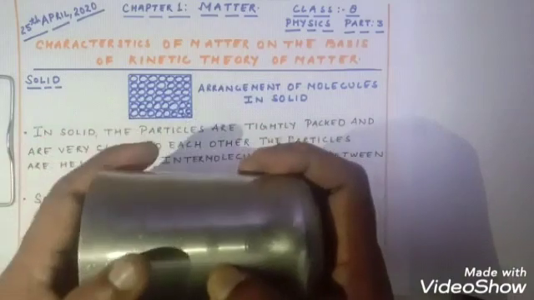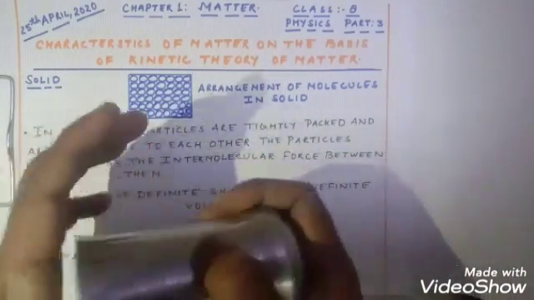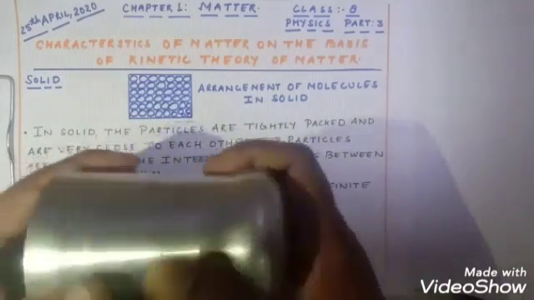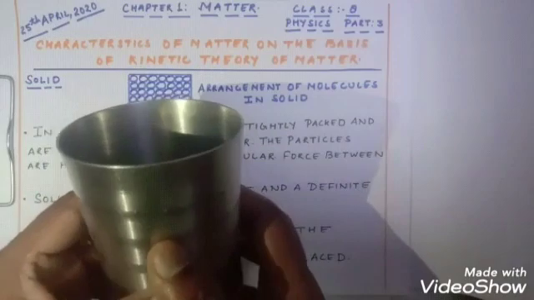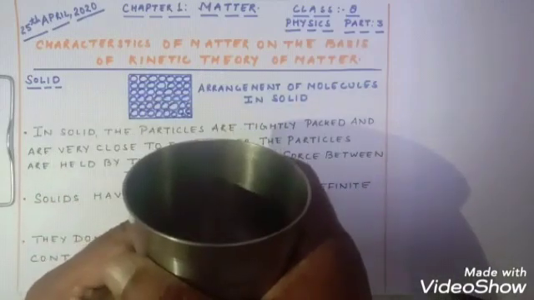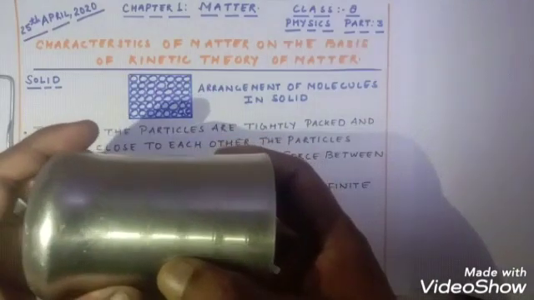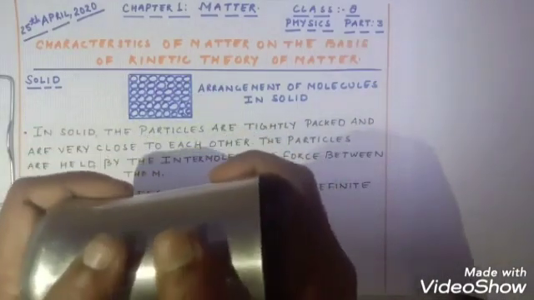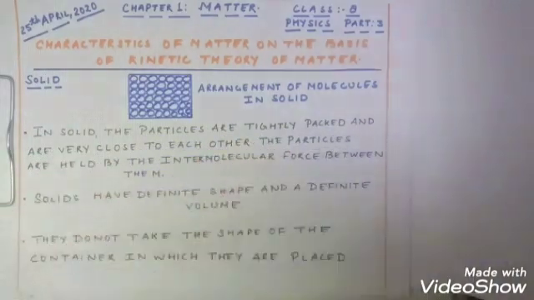If I compress it, or twist it, or want to break it, can I break it? No, it is not possible, because it has definite mass, it has definite volume, and the molecules are very closely packed with each other, so it cannot be broken easily.